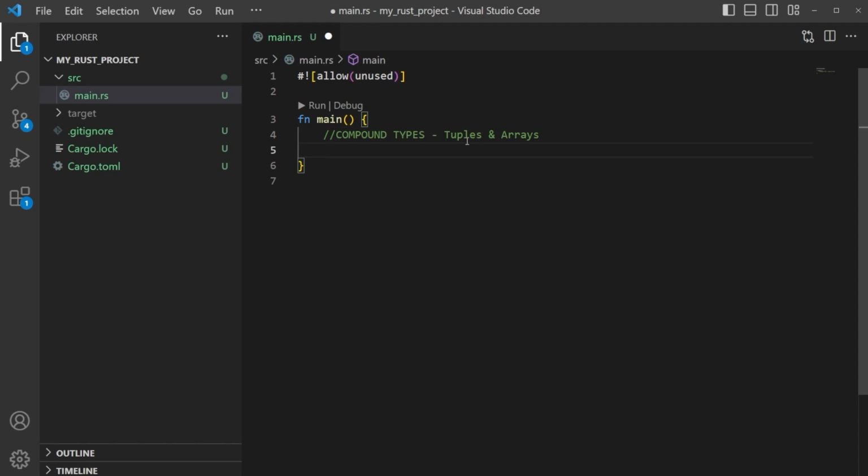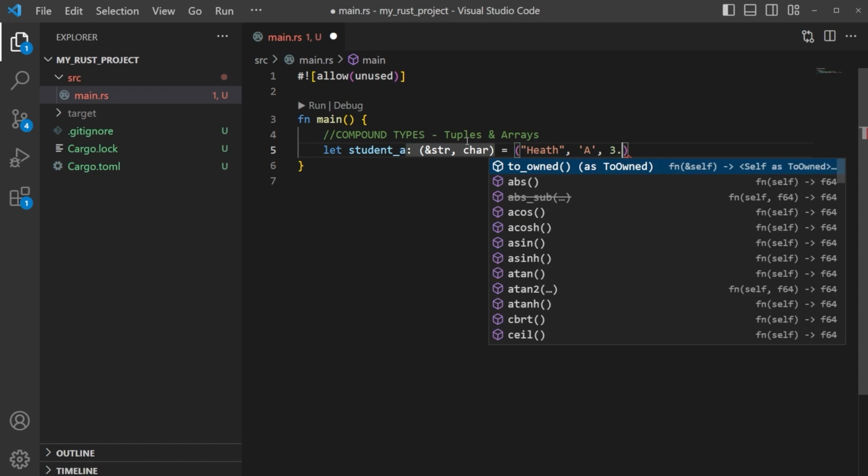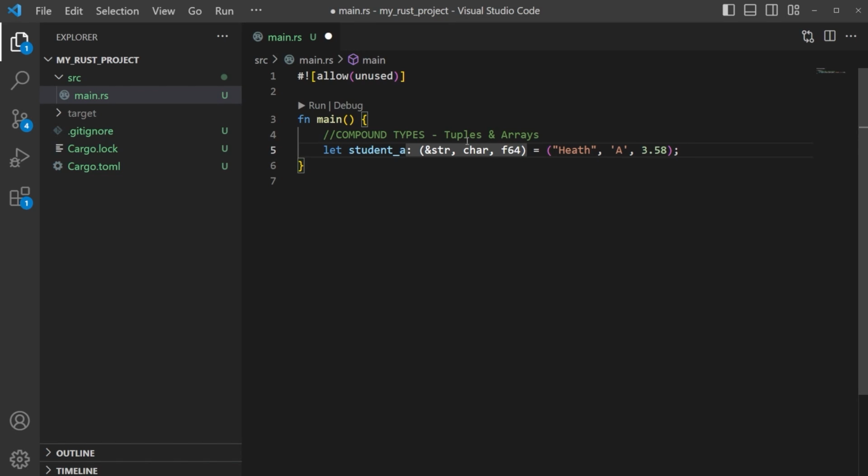A tuple can store multiple values of any type. When we say store, we mean into a variable. So we'll say let student A equals, and we'll give student A a name. I'm going to use my name. We'll give student A a grade, and then a GPA as well, and then we'll close that off. You can see that it already starts to define the types for us. We've got a string here for Heath, a character here for my grade, and a 64-bit float, 3.58, for my GPA.